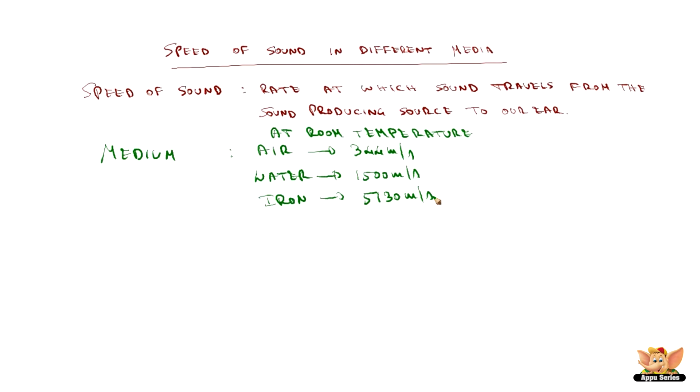So from this we understand that the speed travels much faster in solids and much slower in air, in gases. So it's much faster in solids and much slower in gases. So this is the conclusion we get from this.